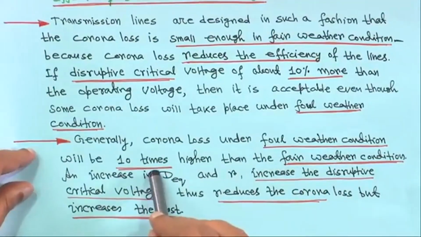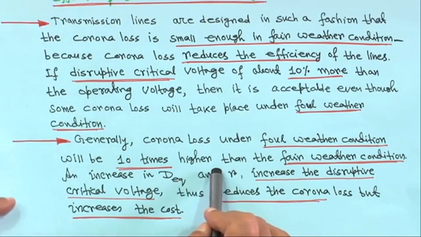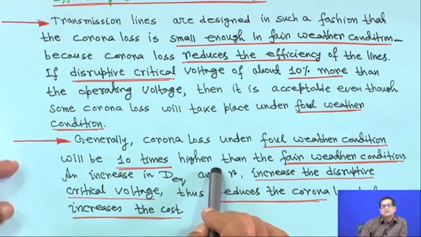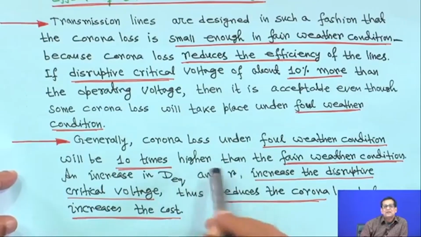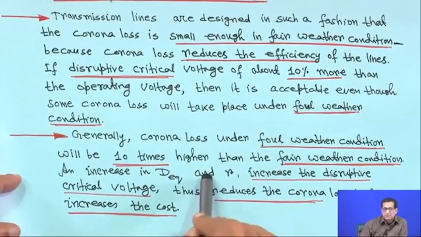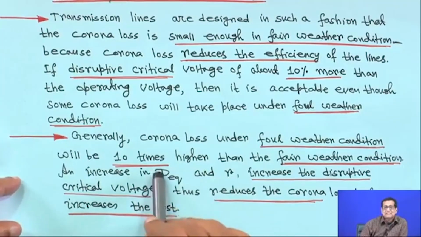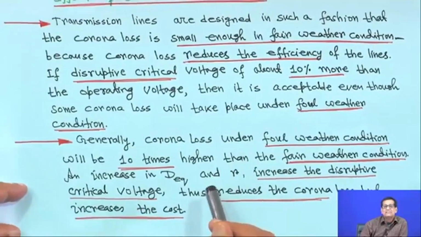Generally, corona loss under foul weather condition will be as much as 10 times higher than in fair weather condition. When the weather is normal, with no rain, no snowfall, nothing, corona loss will be low, but in foul weather condition it increases. That is why I am telling you, during the rainy season you will see corona loss increases.